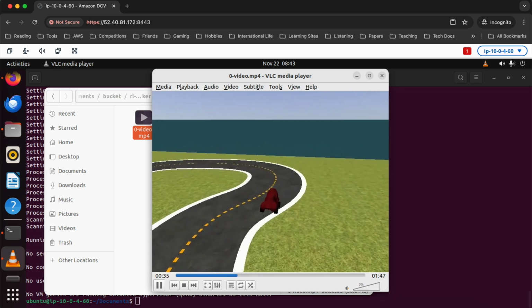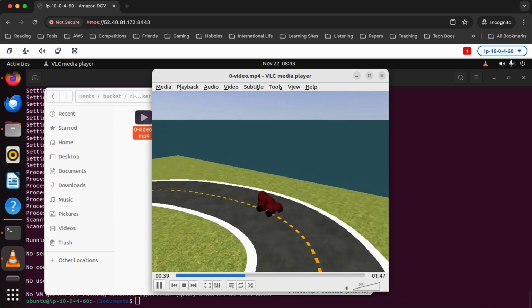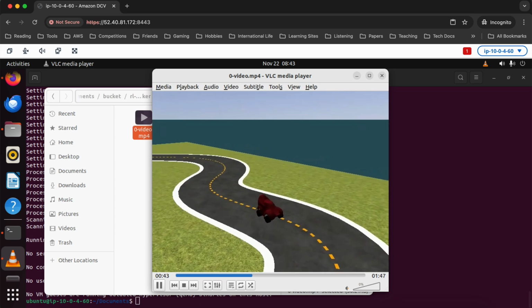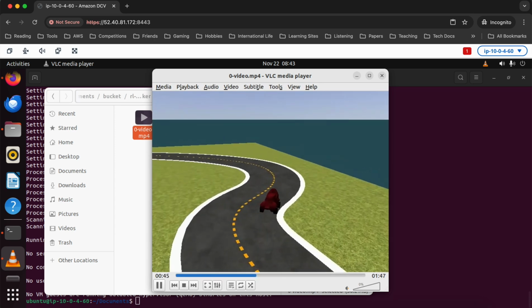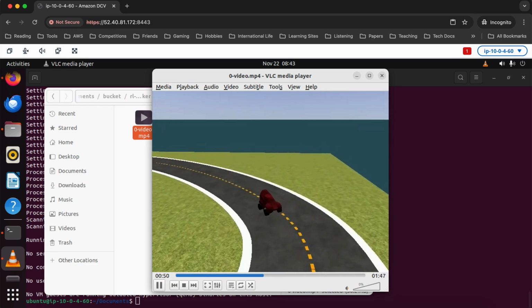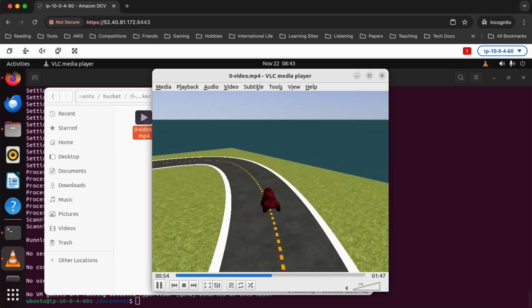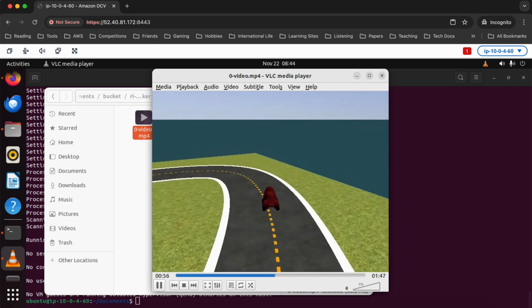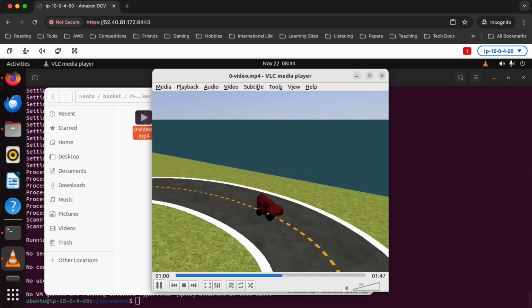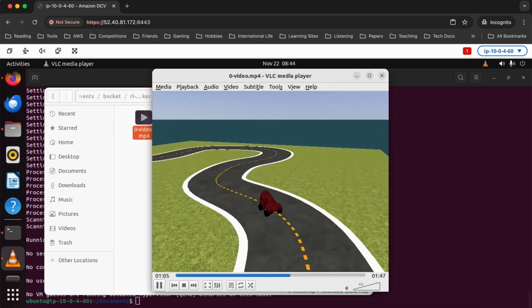So we've managed to teach this car to mostly make its way around the track in a couple of hours, and we've done it all without the AWS console. We've been able to do it all in a quote-unquote local environment, which again for me is an EC2 instance, but you could do this on pretty much any machine running Ubuntu, assuming you have enough memory. We'd recommend something like 16 gigabytes to run this smoothly, but you could maybe get by with less. The point is you can run everything locally if you want to.